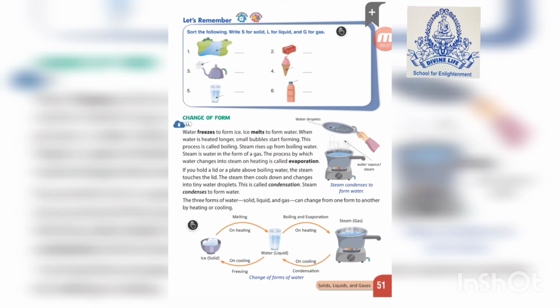Okay, so understood everyone? This was the change of form which says how a solid can get converted to liquid, liquid can get converted to gas, and it can get converted back to liquid and to solid. Thank you everyone. I hope you have understood the chapter.